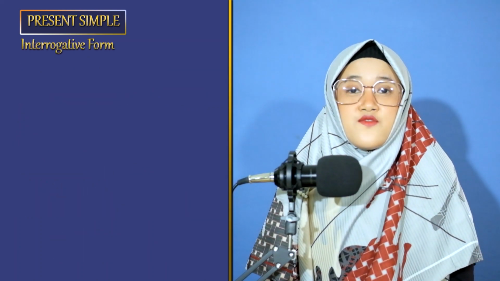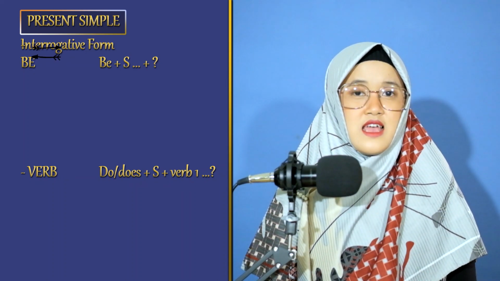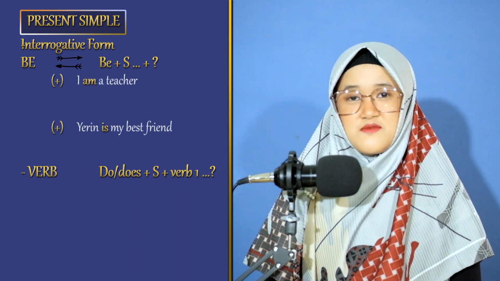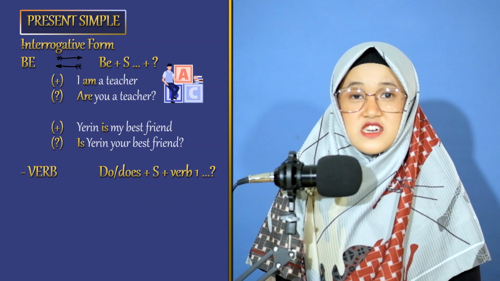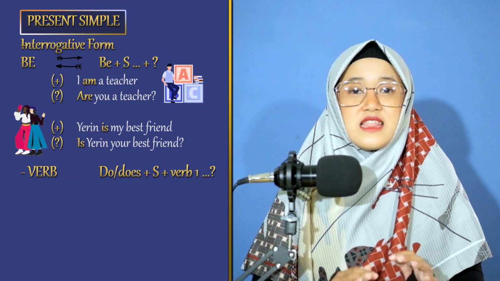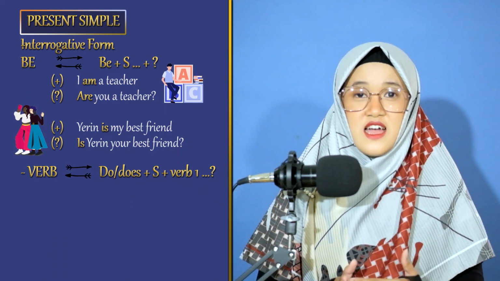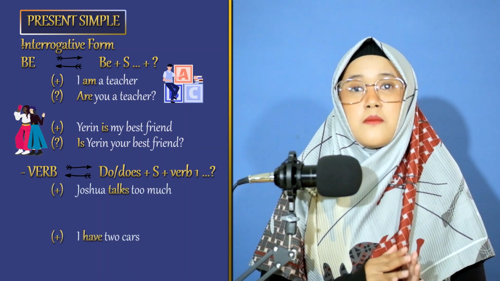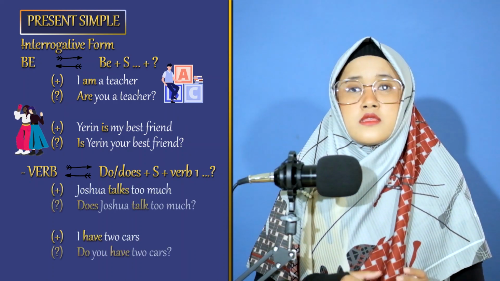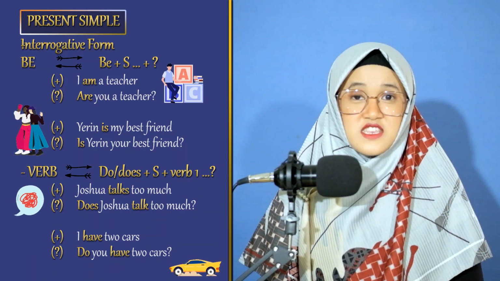For interrogative form, in the sentence that uses be, the form is be plus subject. Are you a teacher? Is Yerin your best friend? In the sentence with verb, the form is do or does plus subject plus base verb. Does Joshua talk too much? Do you have 2 cars?